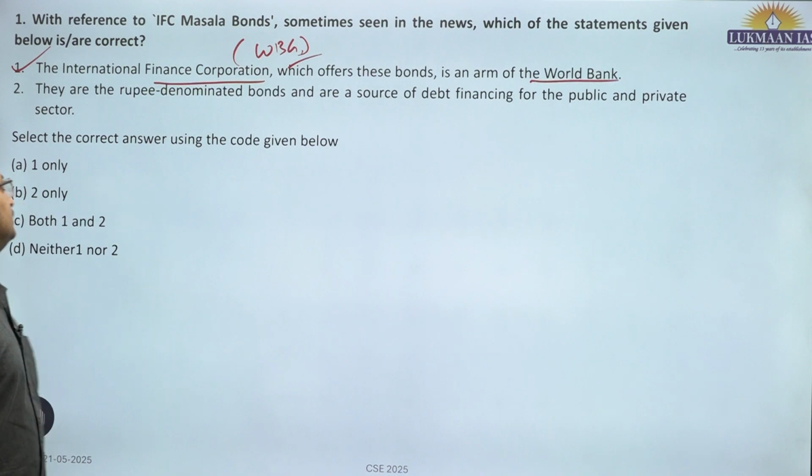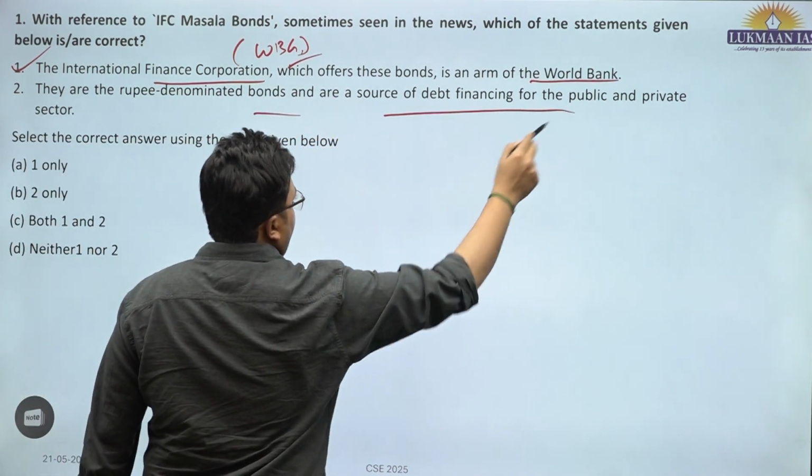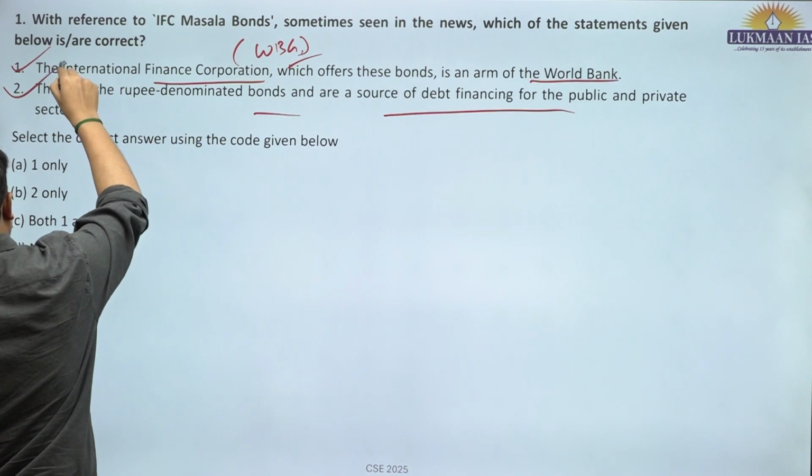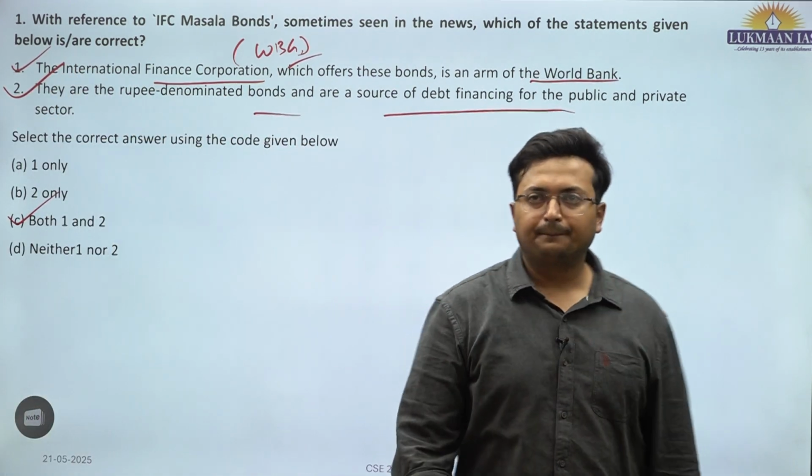That is masala bond. They are rupee denominated bonds and are a source of debt financing for the public and private sector. This is also correct. Both the statements are correct. C is the correct answer. Okay.